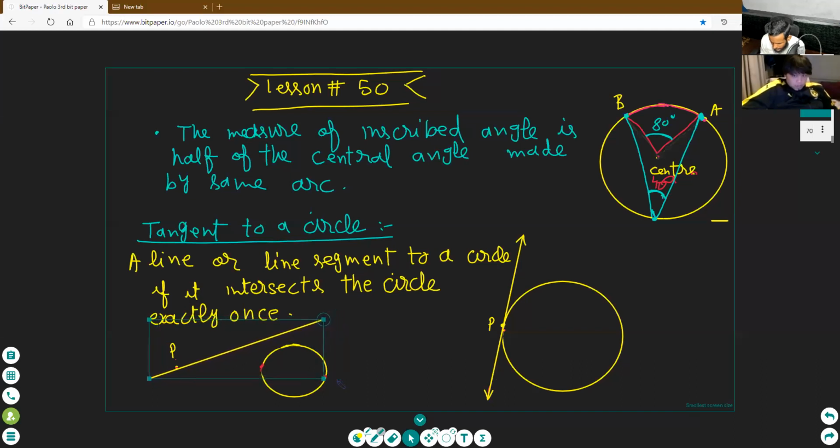Wait. I will rotate it. Okay. Again draw. Wait. This is the circle.